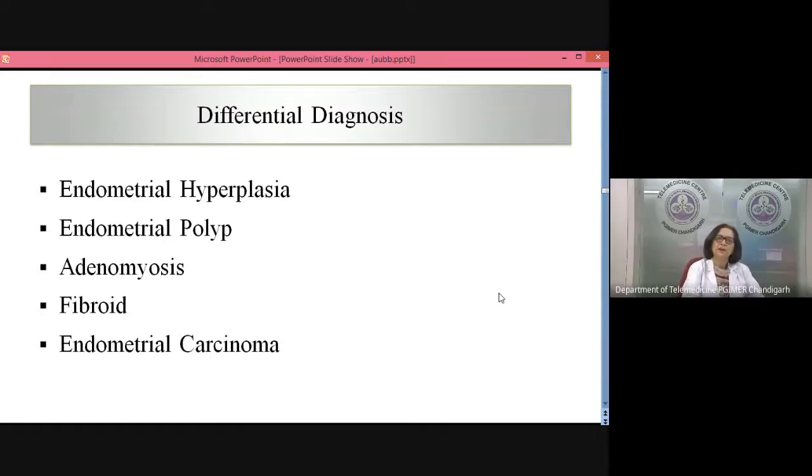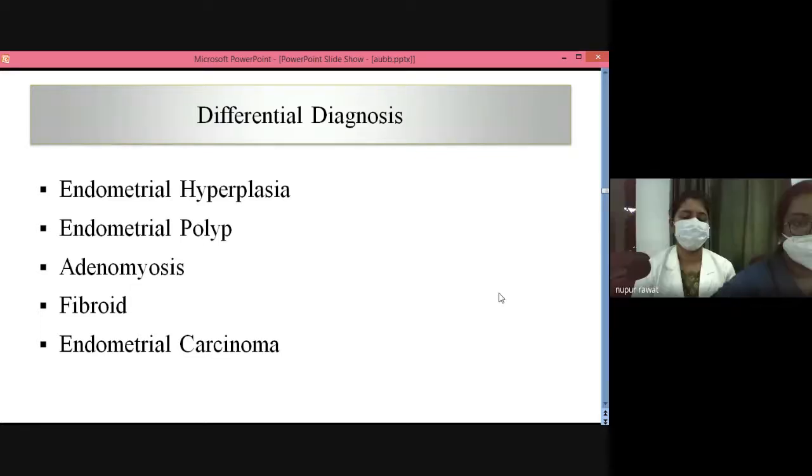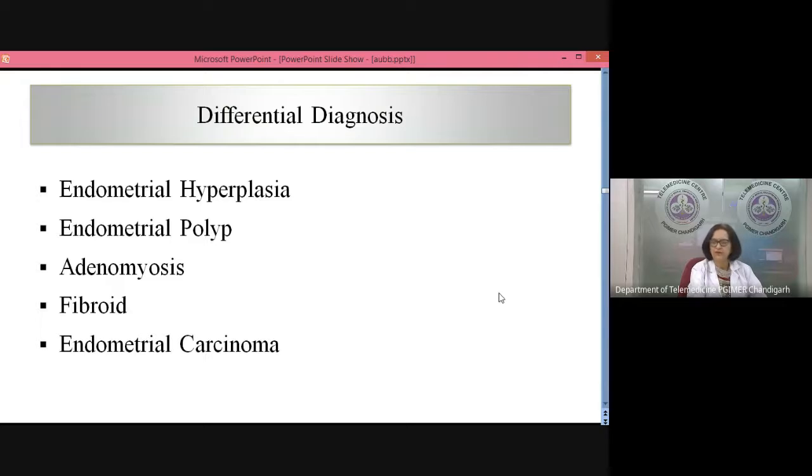You are absolutely right in saying so, but this differential diagnosis has come before you have done your investigations, right? This is from the history and examination. All you have to justify is why you are thinking of this in this order. What are the features in her history which go in favor of endometrial hyperplasia? Can you tell me? Support your diagnosis. How do you justify it?